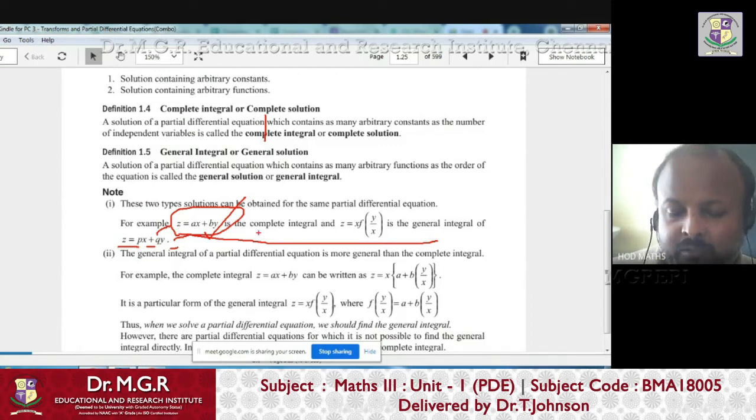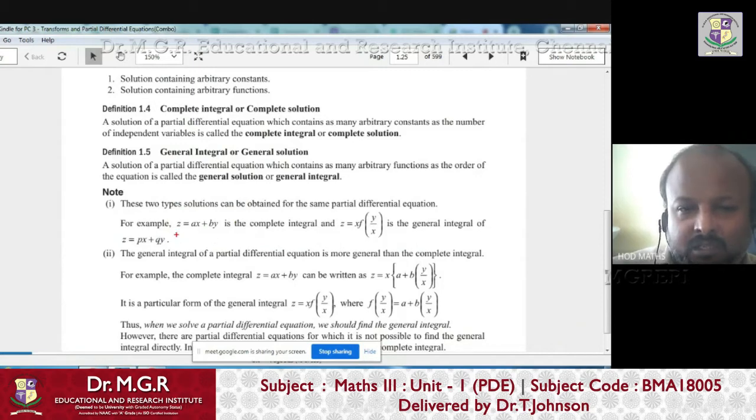Now listen carefully. The same function I can write like this. In this equation, I take x outside. Then what will it be like this?